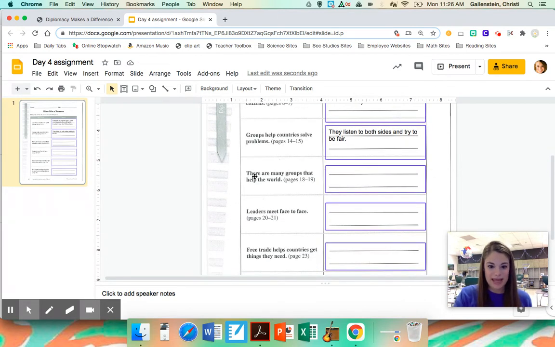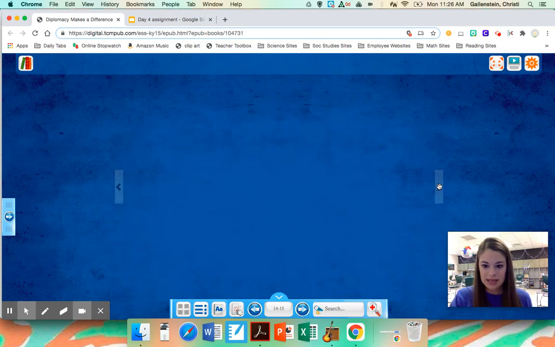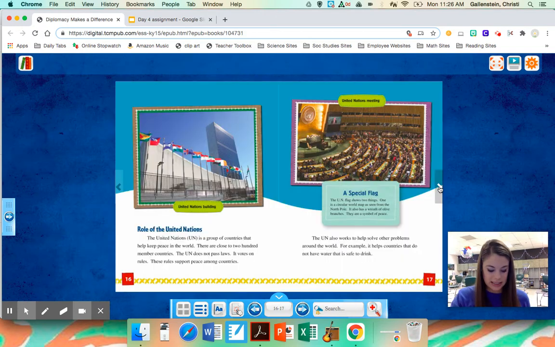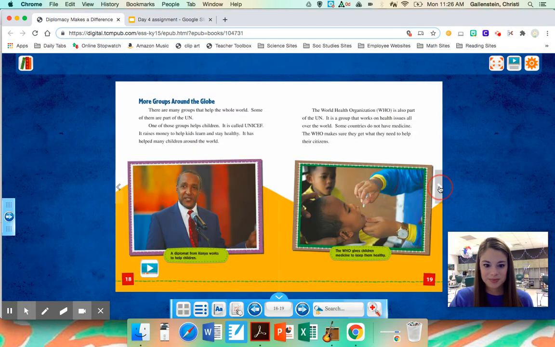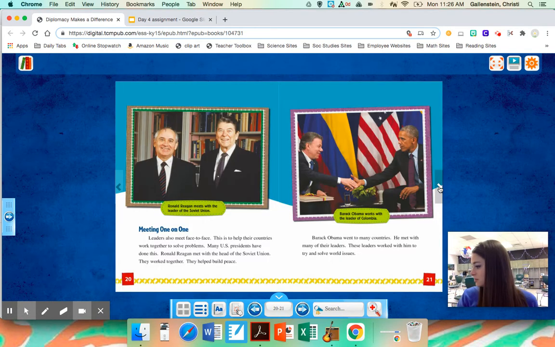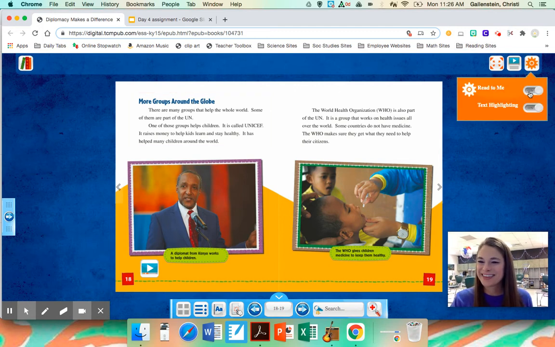Our third main idea says that there are many groups that help the world, and we can find some information about that on pages 18 and 19. So let's skip on ahead and see if we can find any details about the many groups that help the world. Oops, too far. Here we go. More groups around the globe. Let's listen to her read it this time.